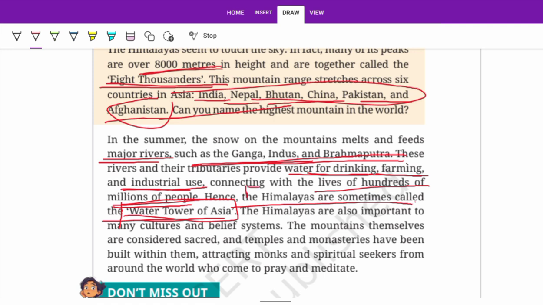Thus, this is the water tower for Asia. The Himalayas also give water to China.